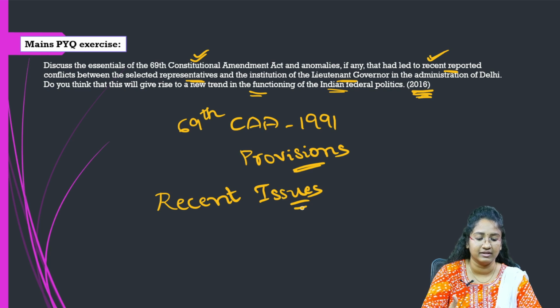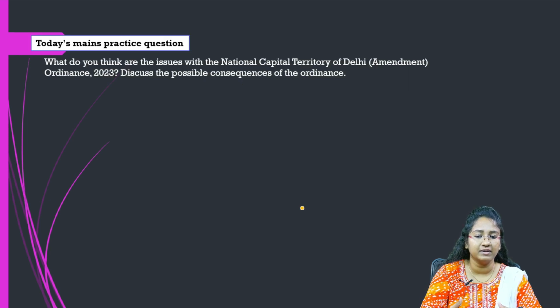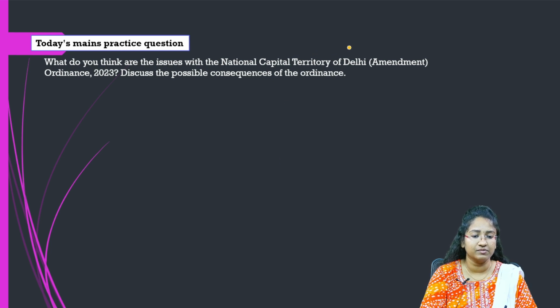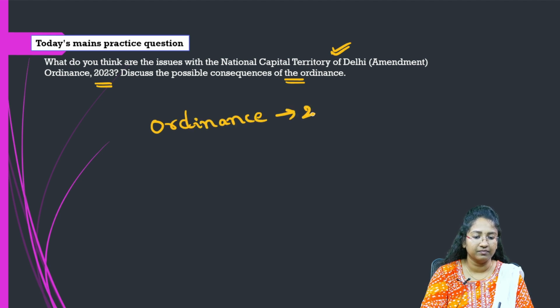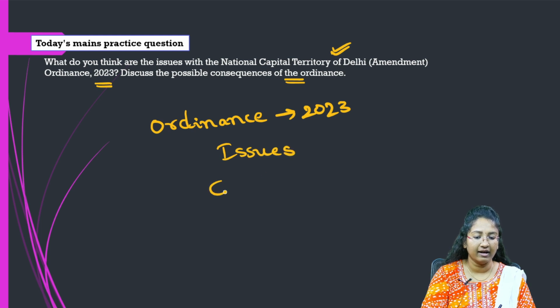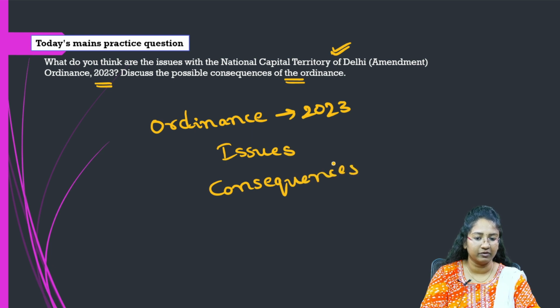And coming to today's mains practice question: what do you think are the issues with the National Capital Territory of Delhi Amendment Ordinance 2023? Discuss the possible consequences of the ordinance. In today's article, we have this ordinance in the news. As far as this question is concerned, you have to give the issues associated with this ordinance and its possible consequences. We'll discuss this in detail.